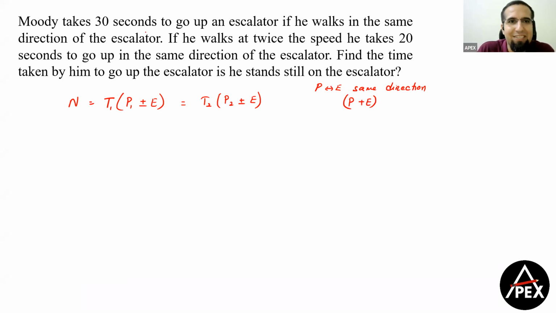Now it says Moody takes 30 seconds to go up an escalator if he walks in the same direction of the escalator. So total time taken is 30 seconds. Speed of Moody plus speed of escalator, because both of them are moving in the same direction. If he walks at twice the speed, now I'm given that his speed is 2m now. Escalator is not changing its speed, obviously. And it takes 20 seconds to go up the escalator.